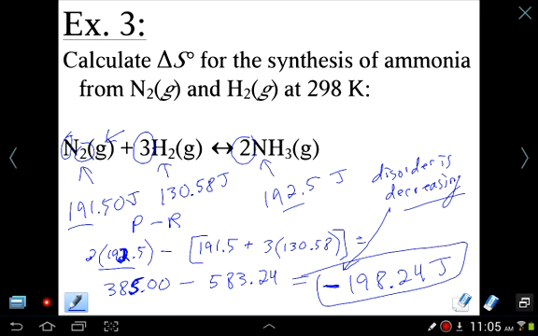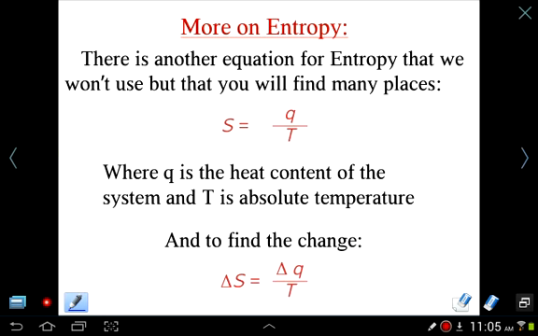So chemistry wins again. Now I'm going to go into just a little bit more about entropy. This is not on your notes, I realize, but this is just for your entertainment purposes. Feel free to jot it down. But you will see a few of these designations for entropy.